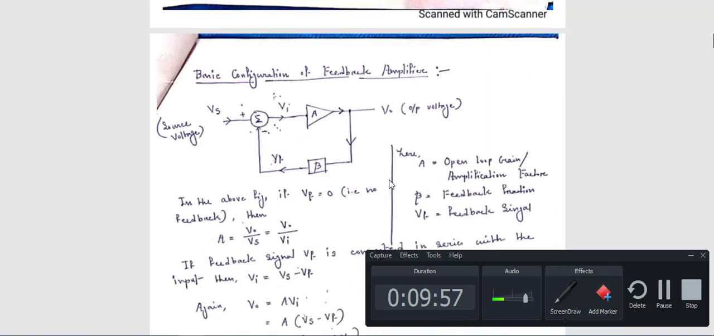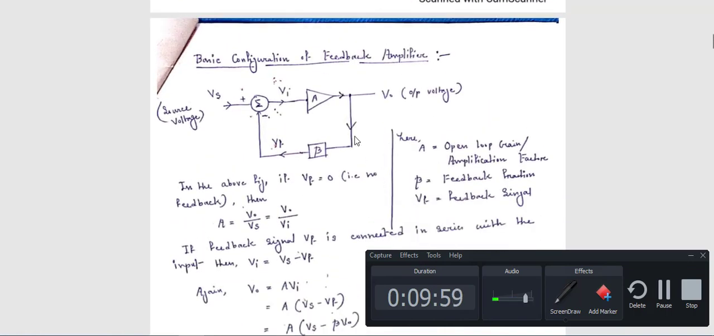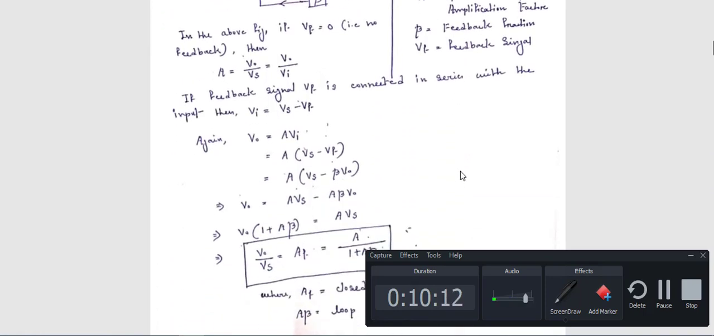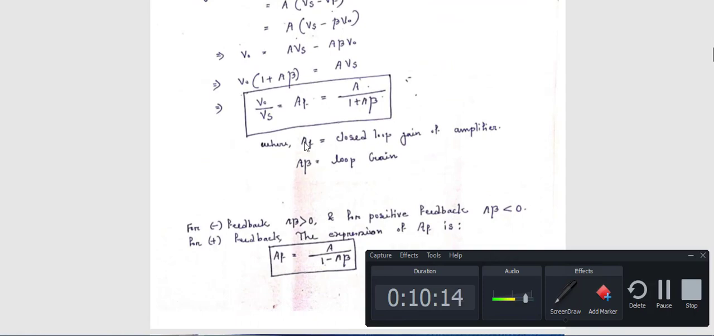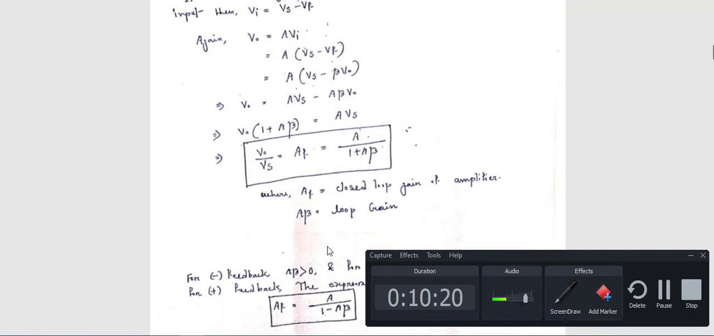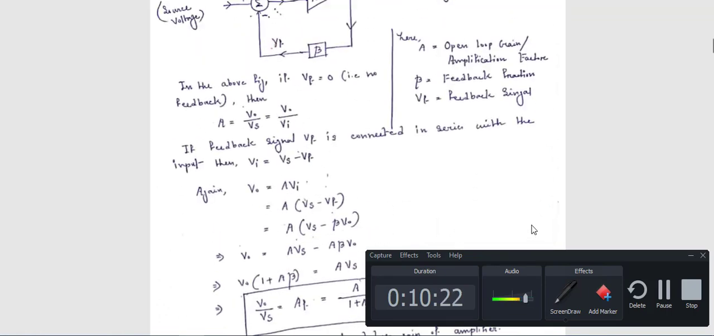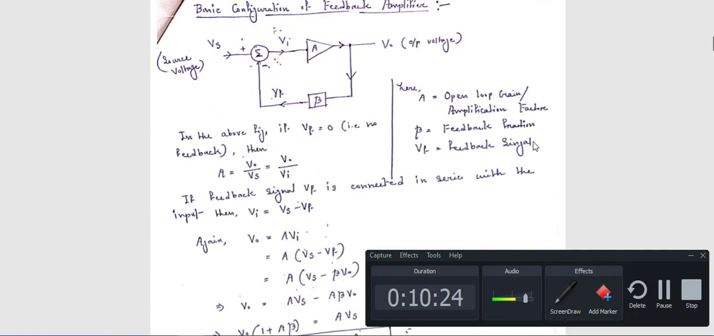From this diagram we have calculated so many variables. First, what is open loop gain? That is A, which is normally V0 by Vs. Next, what is closed loop gain? Closed loop gain is denoted as AF. AF is equal to A divided by 1 plus A beta. Now, what is A beta? A beta is known as the loop gain. And beta is the feedback fraction.